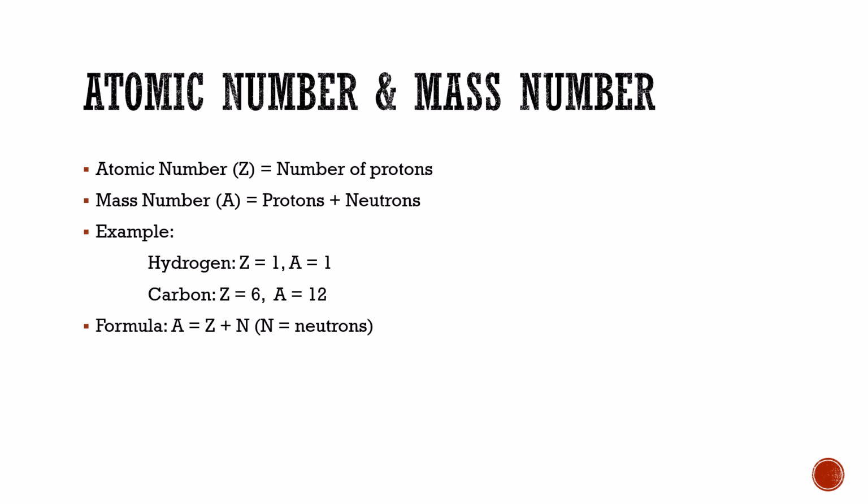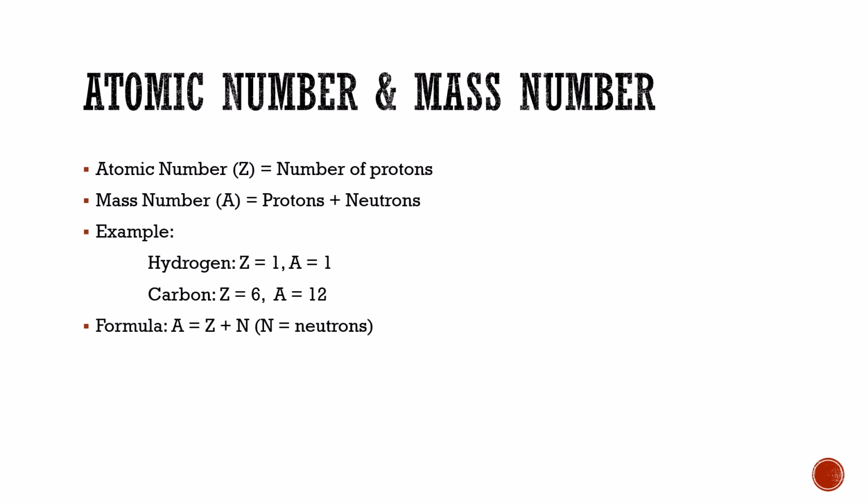For example, hydrogen: atomic number of hydrogen is 1, and the mass number of hydrogen is also 1. And carbon: atomic number of carbon is 6, and the mass number of carbon is 12.